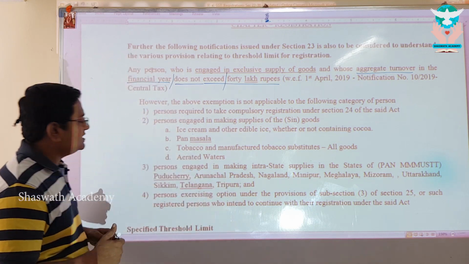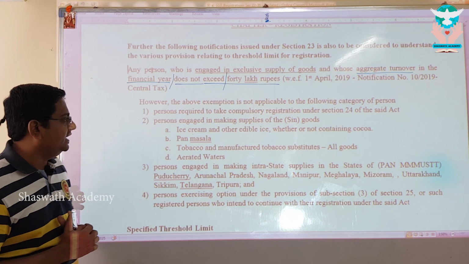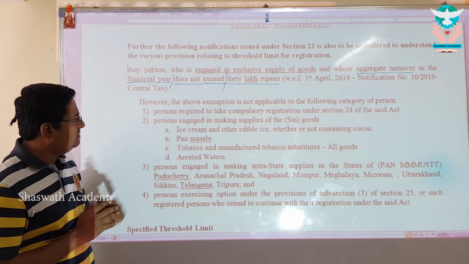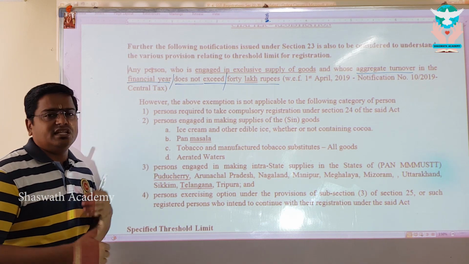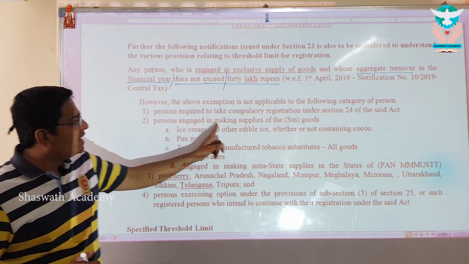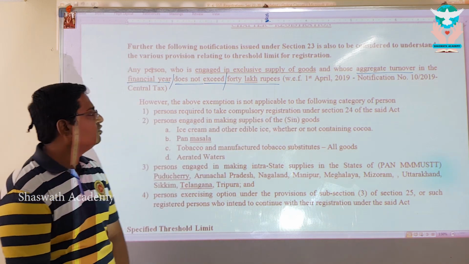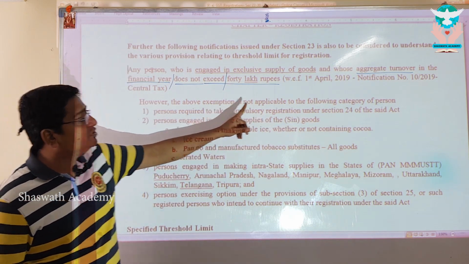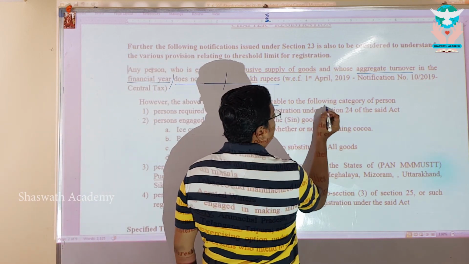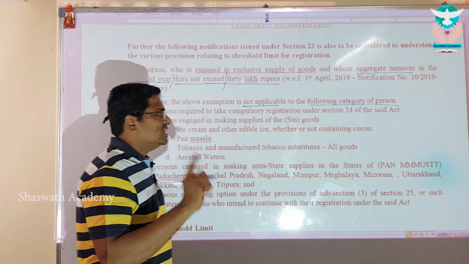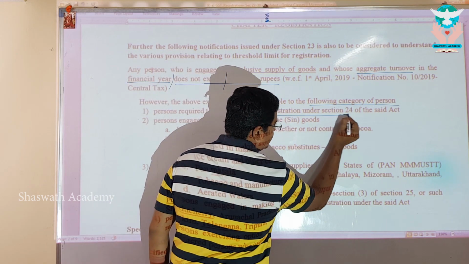Now what is that? They say subject to other conditions they are specified. What are the other conditions? Let me quickly tell you the other conditions and then I'll explain. Person required to take a compulsory registration under section 24 of the said act. However, the above exemption is not applicable to the following category of person. First one, person who has taken registration under section 24.